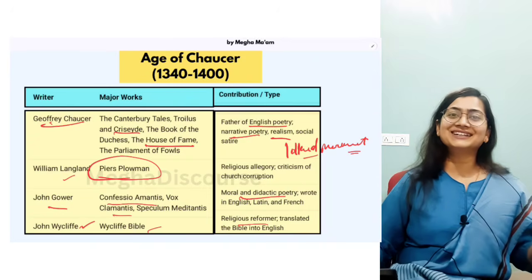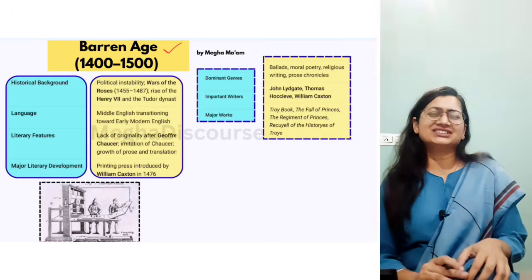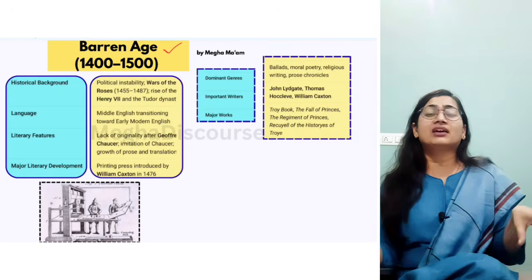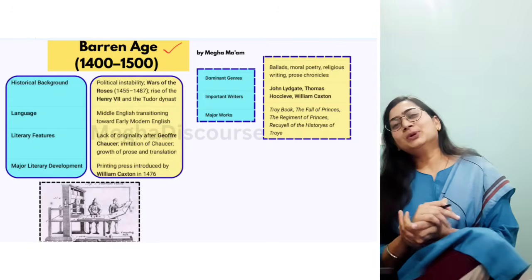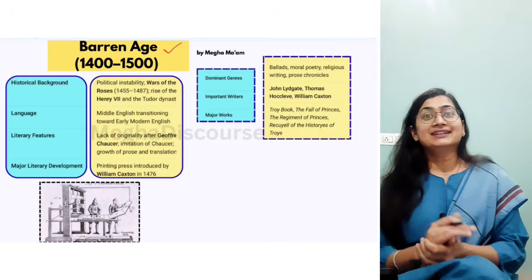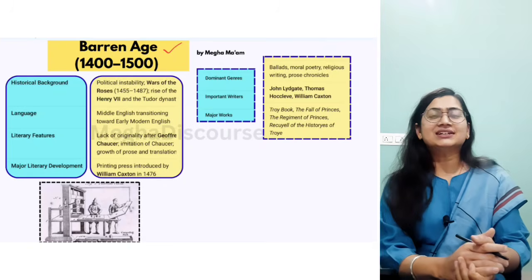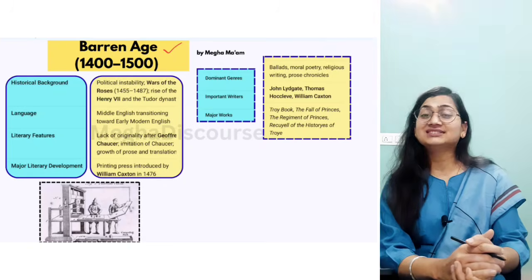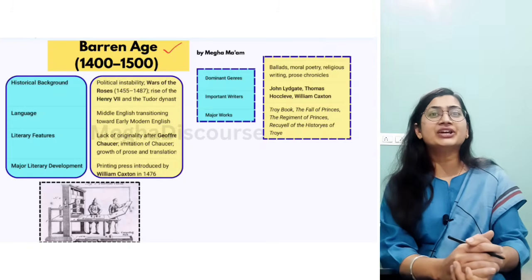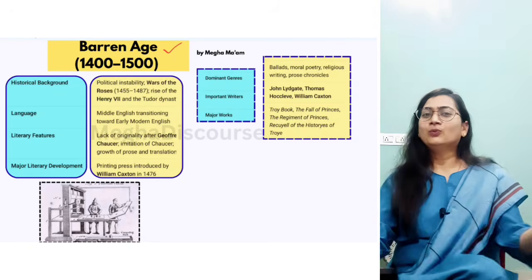Let's move to our next age. Now the next age we have is the Barren Age. Why is it called the Barren Age? As you can see, barren means an empty thing, like a wasteland. So it is not exactly an empty age, like we have the Age of Chaucer, that is the dawn of English literature. So the Barren Age is meant for identity crisis. This age has an identity crisis. You can say this age is the waiting room of English literature. Now what is the waiting room?